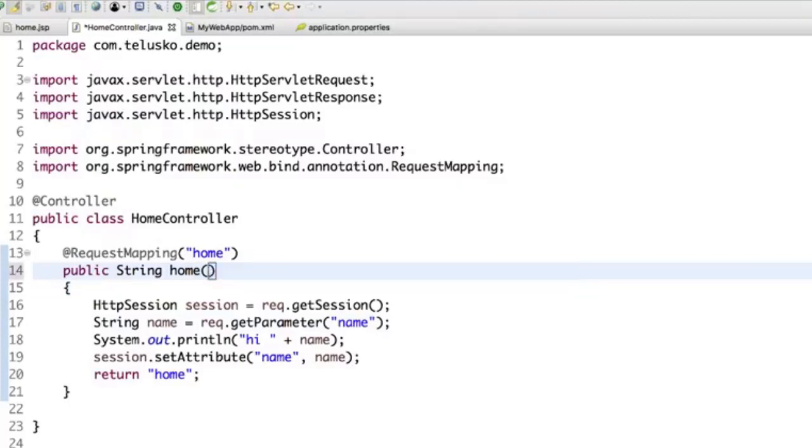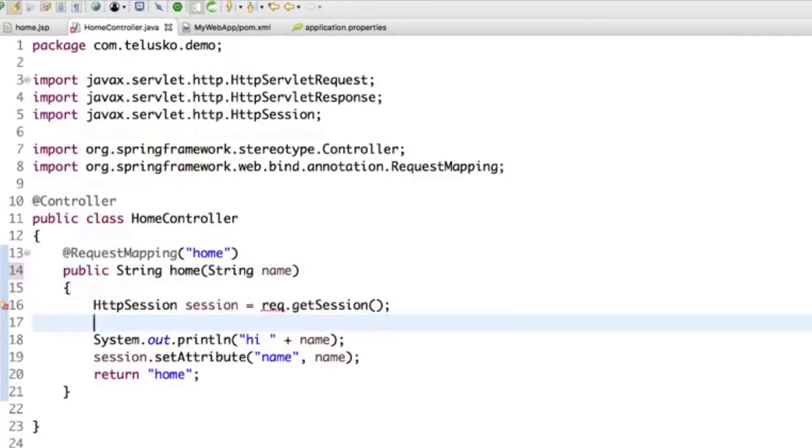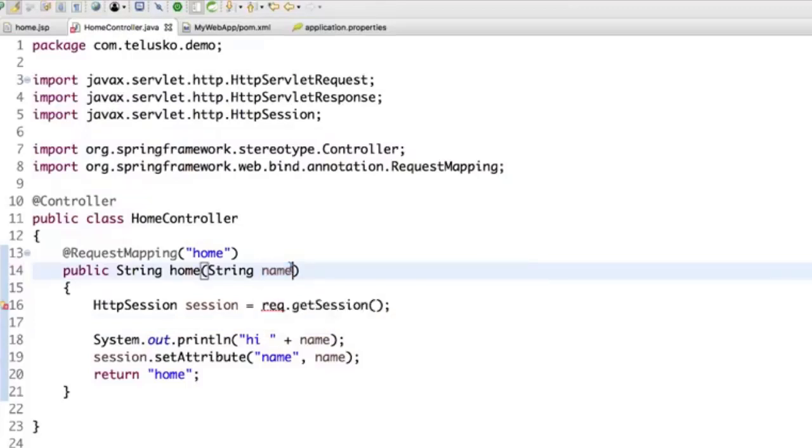Let's try. Now, if I remove this, of course it will not work because we are using the request object. That's one problem. What if I simply say String name? That's it, nothing much, just a String name, and let's remove this line. So whatever data is coming from the client side will be assigned to this name. The next thing is the session object, because I will not get a session object without the request object.